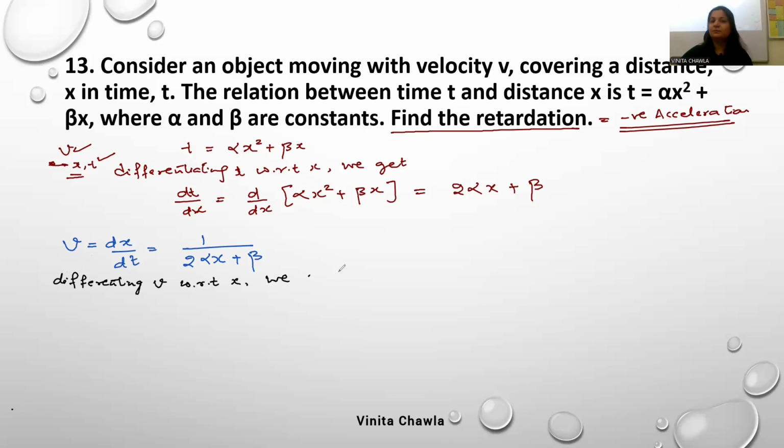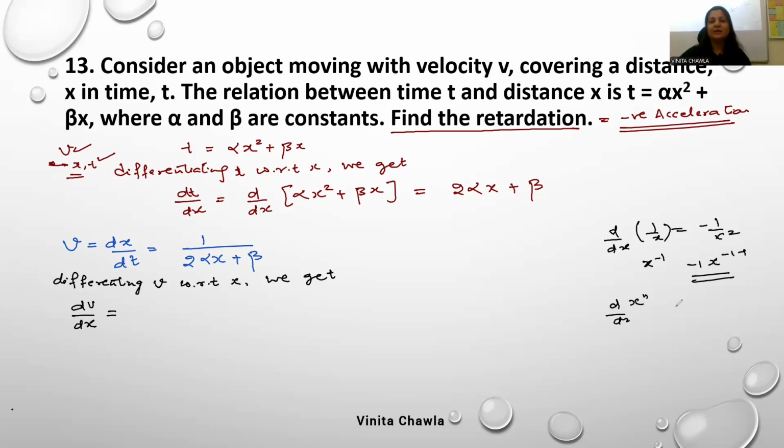Now it's easy. We are not differentiating v with respect to t; we are differentiating v with respect to x. We can see that it is a function of x. So we can write dv by dx is equal to, now we will apply the same relation here. It's 1 by x, and it's minus 1 by x square. x to the power -1, apply the formula: x to the power n gives n x^(n-1).